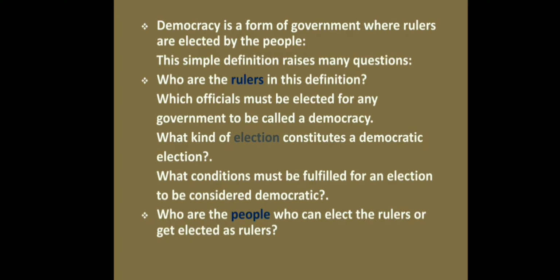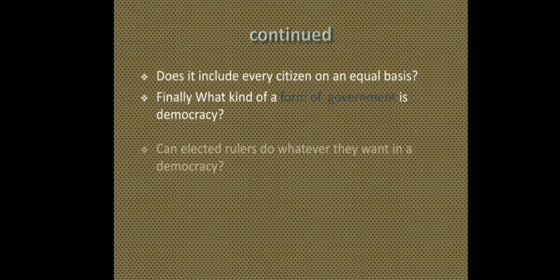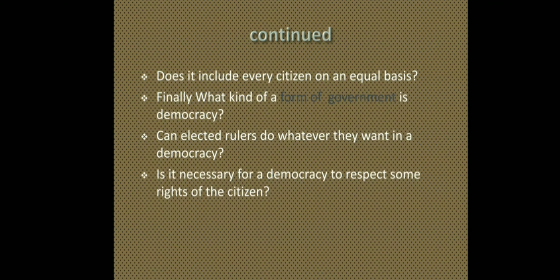What kind of election constitutes a democratic election? What conditions must be fulfilled for an election to be considered democratic? Who are the people who can elect the rulers or get elected as rulers? Does it include every citizen on an equal basis?